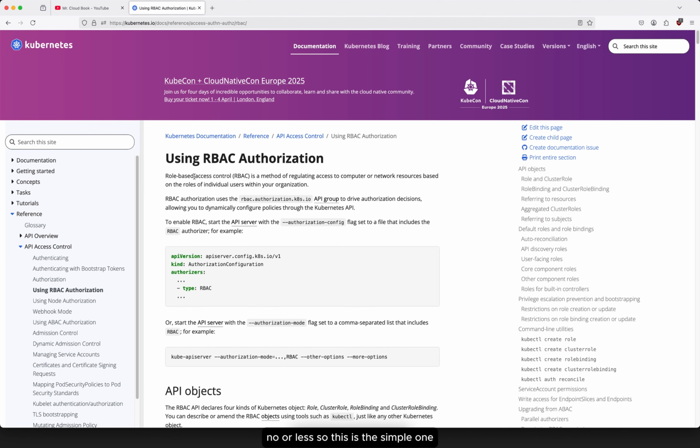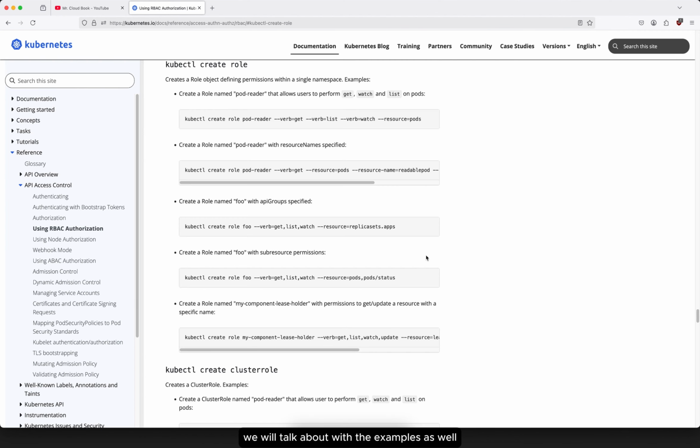So this is the simple one. You can understand role-based access control to give proper access to your developer or to different people. If you want to see more, you can use these commands. We will talk about them with examples in the demo. In simple format I will explain. Try to understand more by reading the particular concept properly.